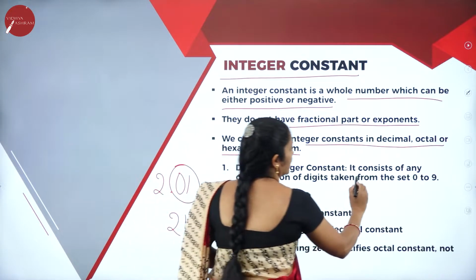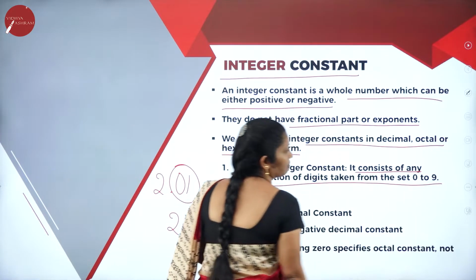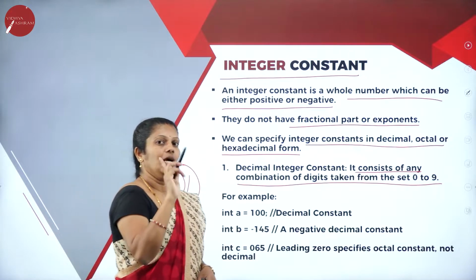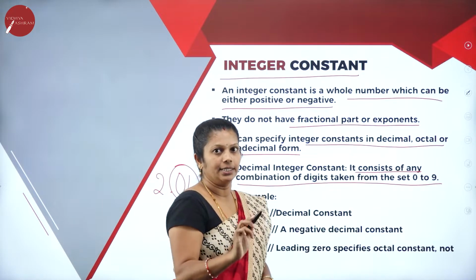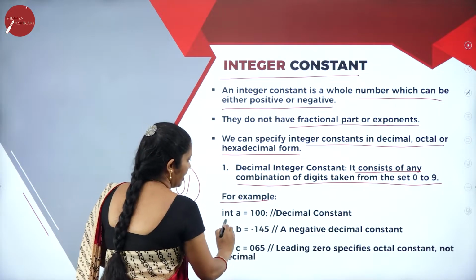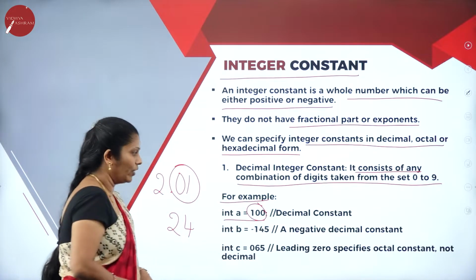Decimal integer constant consists of any combination of digits taken from the set 0 to 9. Already I told you decimal means a total of 10 digits, from 0 to 9 only. For example, int a equals 100. It's a decimal number because 100 is an integer value.